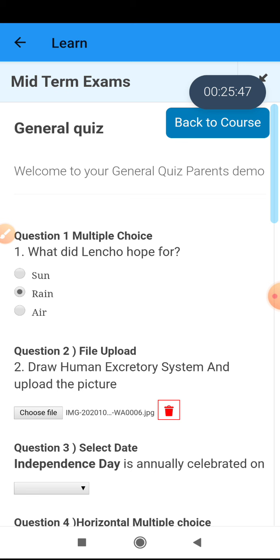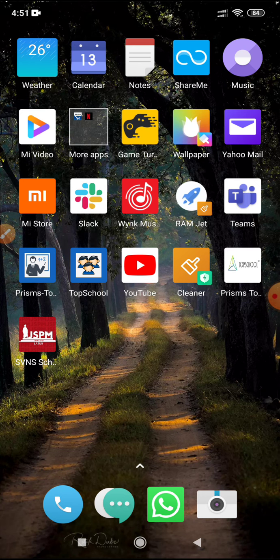You can type. Now let's say while typing or even at the end you lose network, or you're not able to access the system. Remember that you can go back like this. If you go back like this and you come back again to the course, it's not a problem. But if you do click on the back tab over here, then you have to do the paper all over again. So make sure you do not click on that tab.